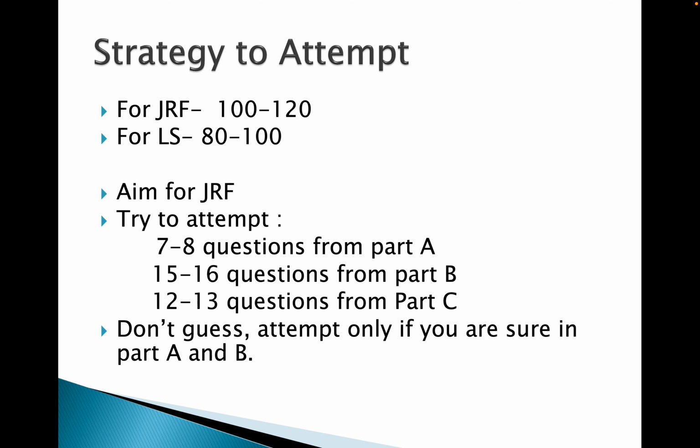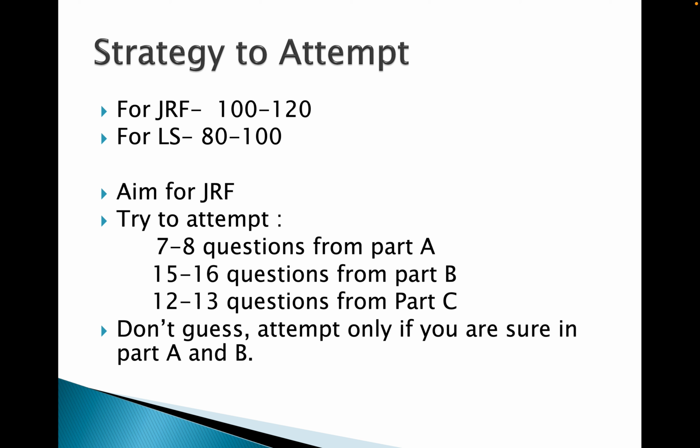Next, we will talk about strategy to attempt, and this is very very important. If you know that for JRF you need 100 to 120 marks, and for lecturership you need 80 to 100 marks, we will aim for JRF, so that if we are not able to solve that many questions, then we can at least come to LS. Okay, so aim for JRF and try to attempt at least 7 to 8 questions from